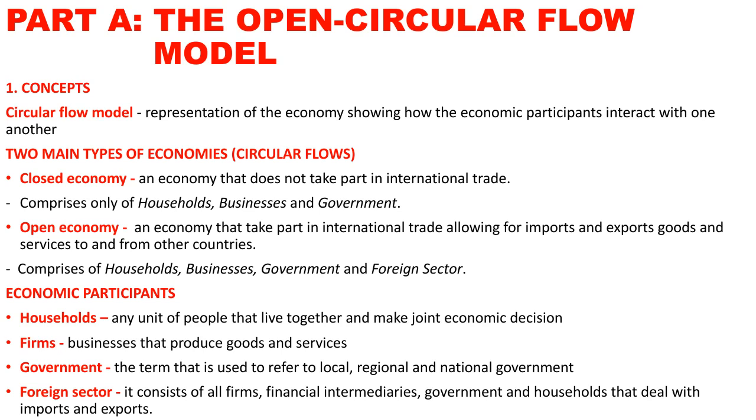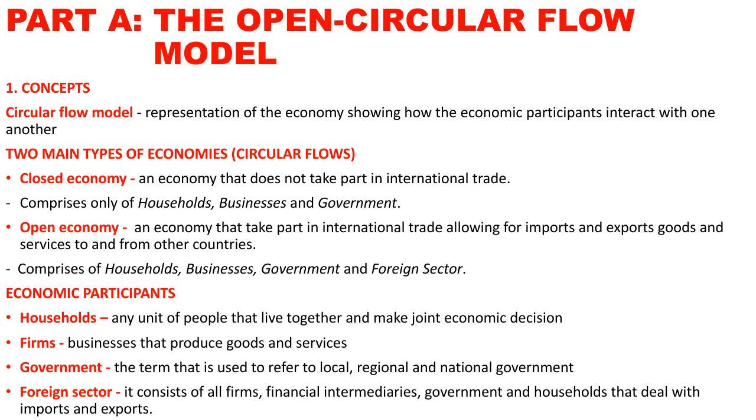Two, what are firms? Firms, guys, is another term that may be used interchangeably with businesses. In other papers that you may be using to practice or prepare for examination, you may find that firms are referred to as businesses. So businesses and firms in a circular flow are one and the same.